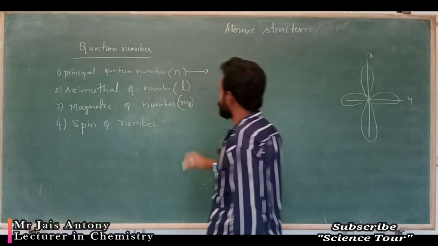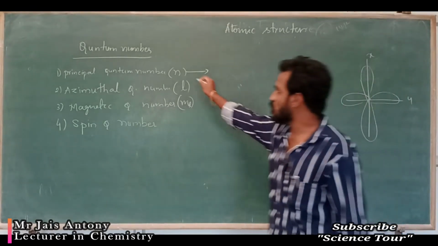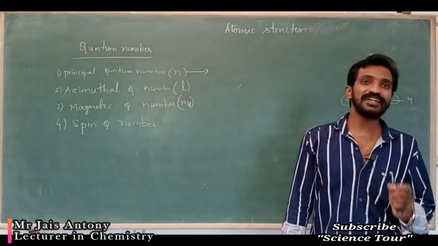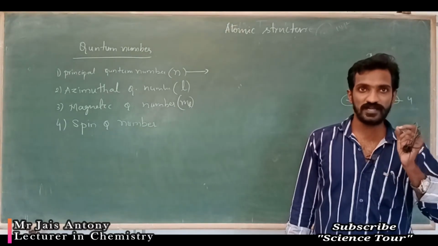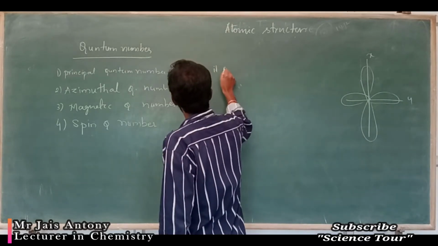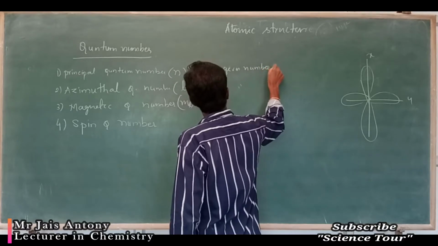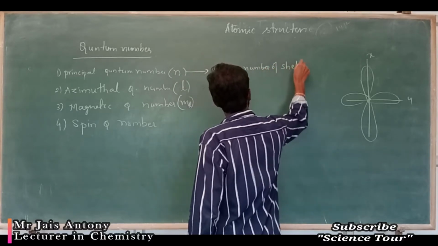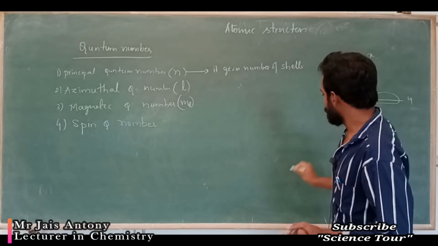The principal quantum number is represented by small n. Why is the principal quantum number used? It gives the number of shells. My dear students, I already explained this.